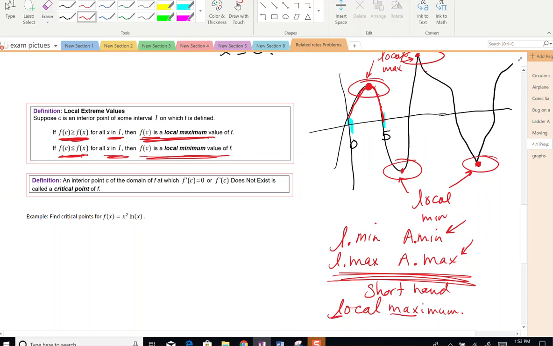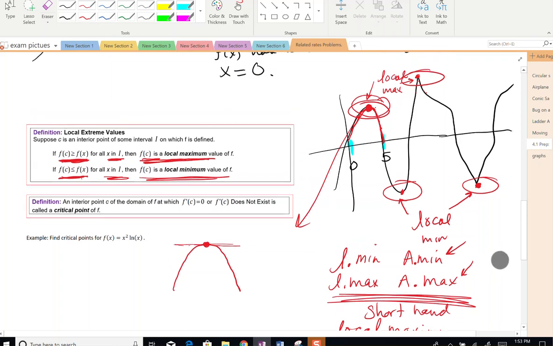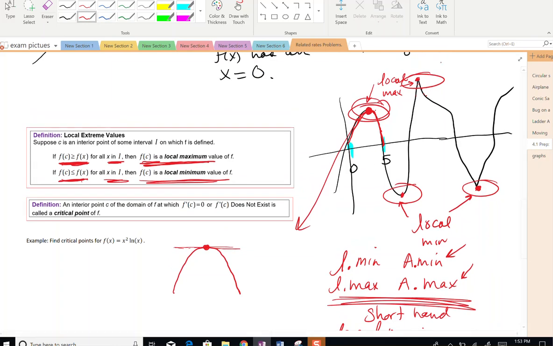Okay, and so what we found is if I zoom in on this portion of our graph, this L max right here happens to have a tangent line that is 0. And if we look at this one right here, it has this cusp, or this corner.